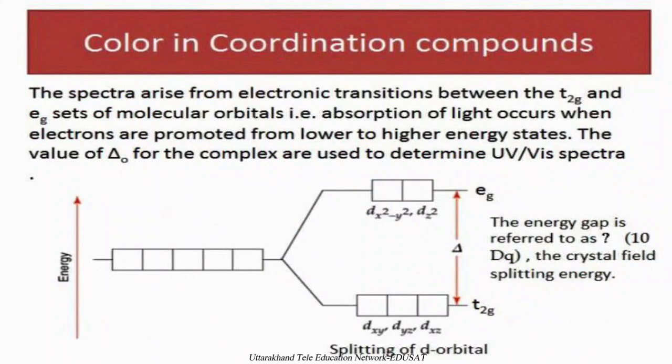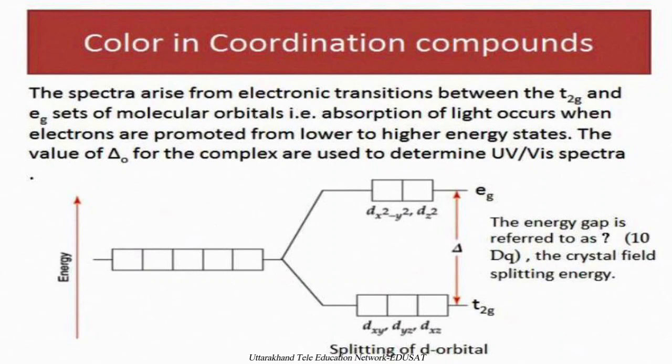Here the spectra arises from the electronic transition between the t2g and the eg sets of molecular orbitals. That is, the absorption of light occurs when electrons are promoted from lower to higher energy states. Here it is important to know how the d orbitals of the transition metal in the coordination compound split into 2 parts.